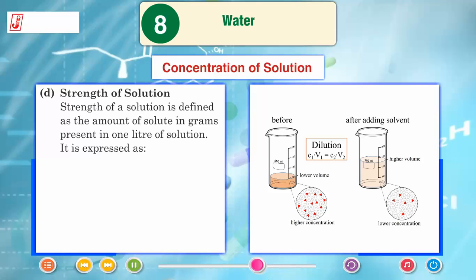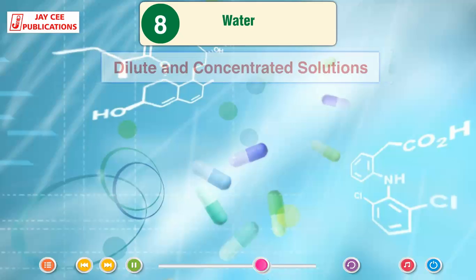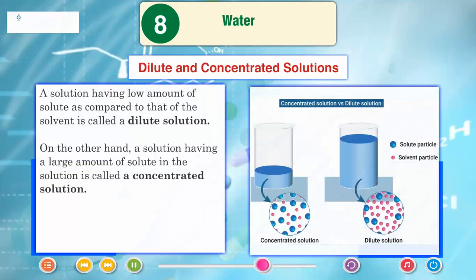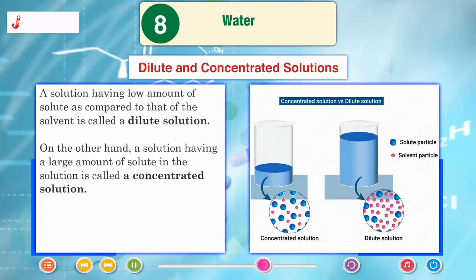Strength of solution. Strength of a solution is defined as the amount of solute in grams present in 1 liter of solution. It is expressed as strength is equal to mass of solute in gram by volume of solution in liter. Dilute and concentrated solutions. A solution having a low amount of solute as compared to that of the solvent is called a dilute solution. On the other hand, a solution having a large amount of solute in the solution is called a concentrated solution.